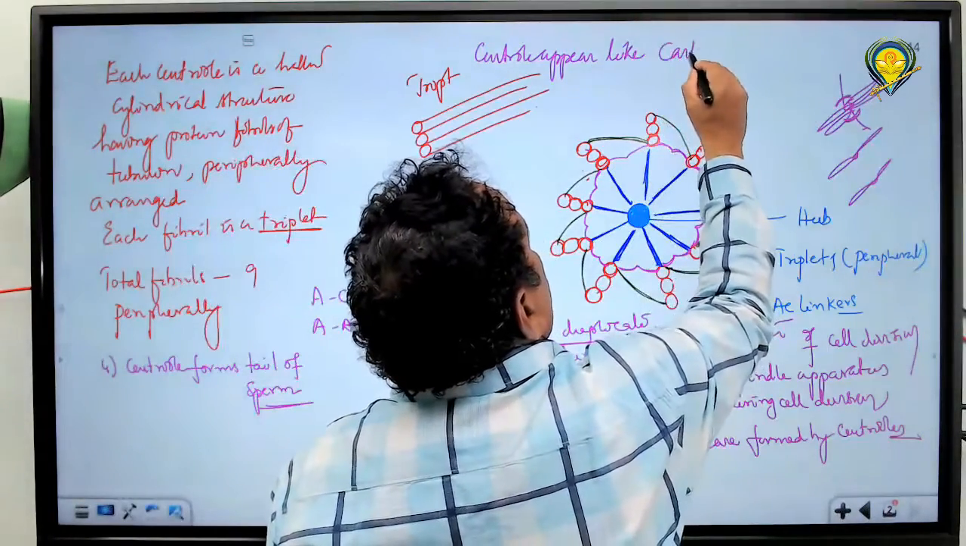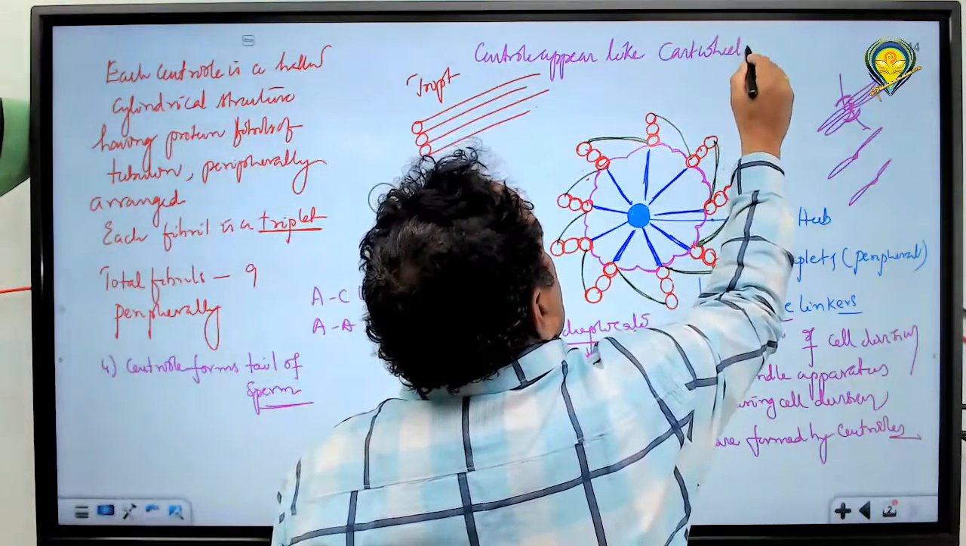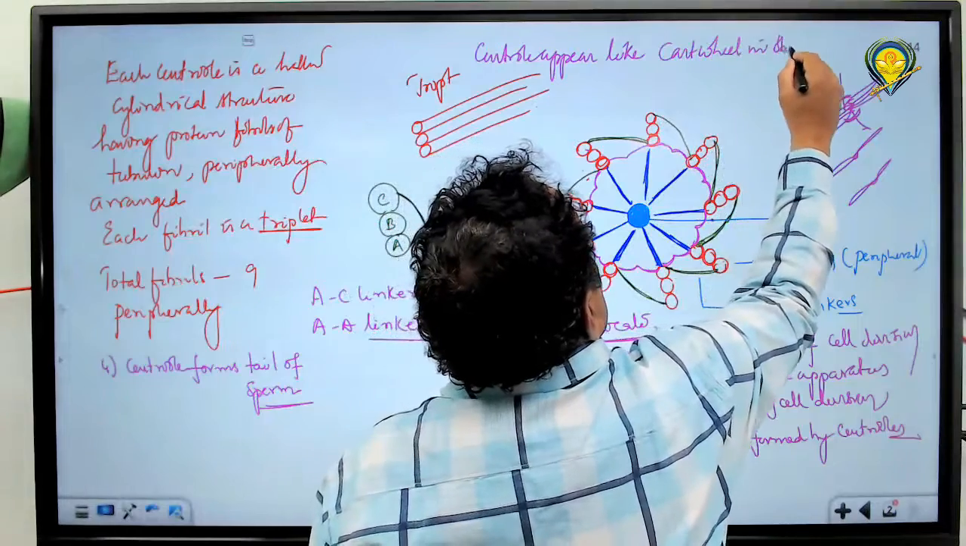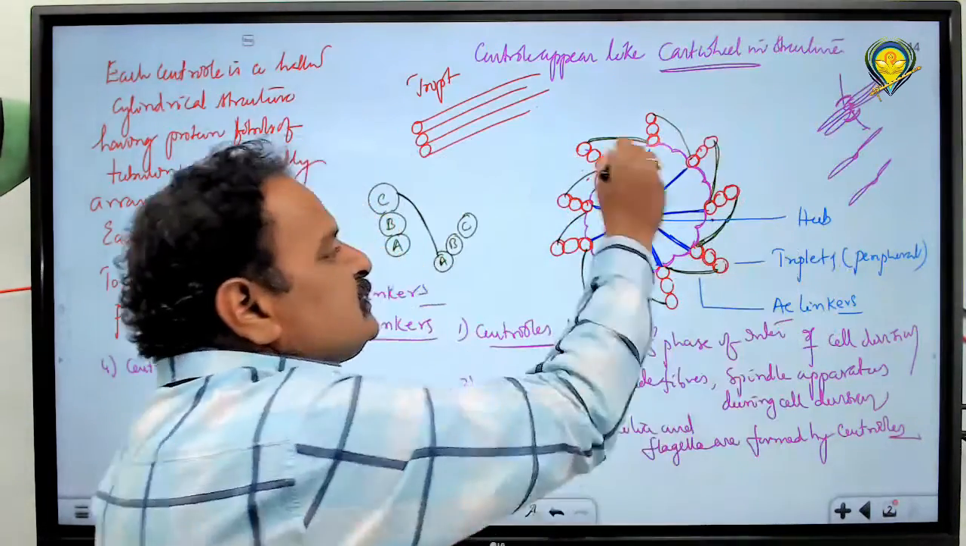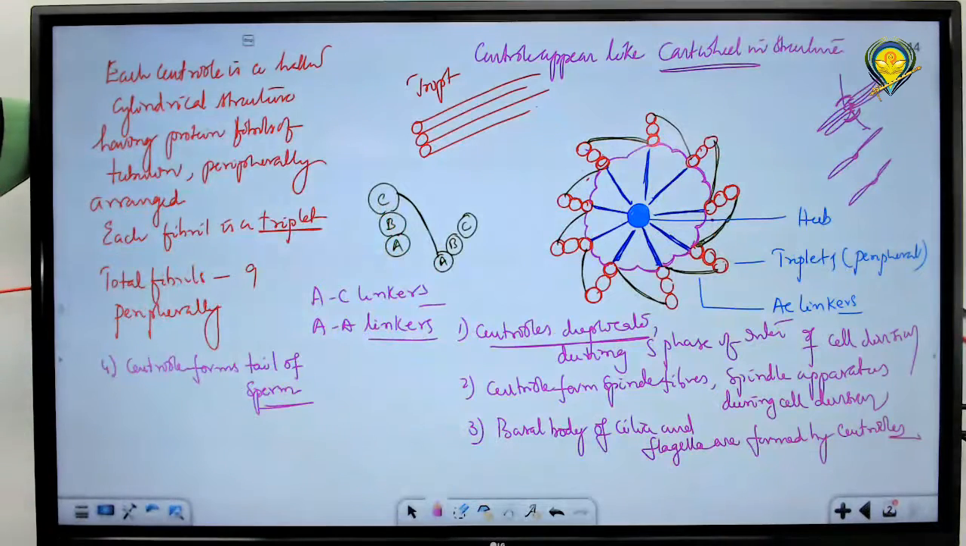A cartwheel in structure. Just see, this is just like a bullock cart. The wheel in the case of a bullock cart. Bullock cart means what? Chakka.